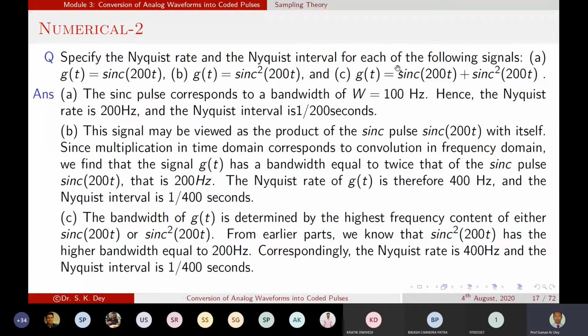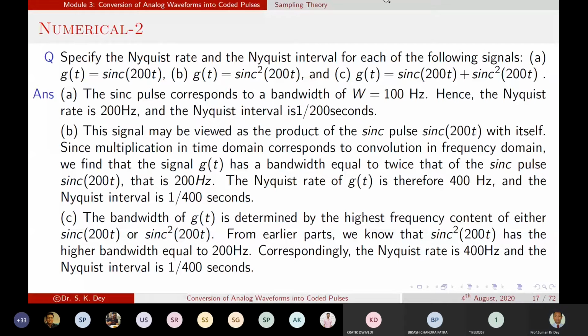Suppose in that C condition, whatever the frequency spectrum for this sin squared term, it will suppress the value of C. Now, if it is a shifted version, in that case how to find out this spectrum, the Nyquist frequency rate, how will you calculate? Are you getting my point?